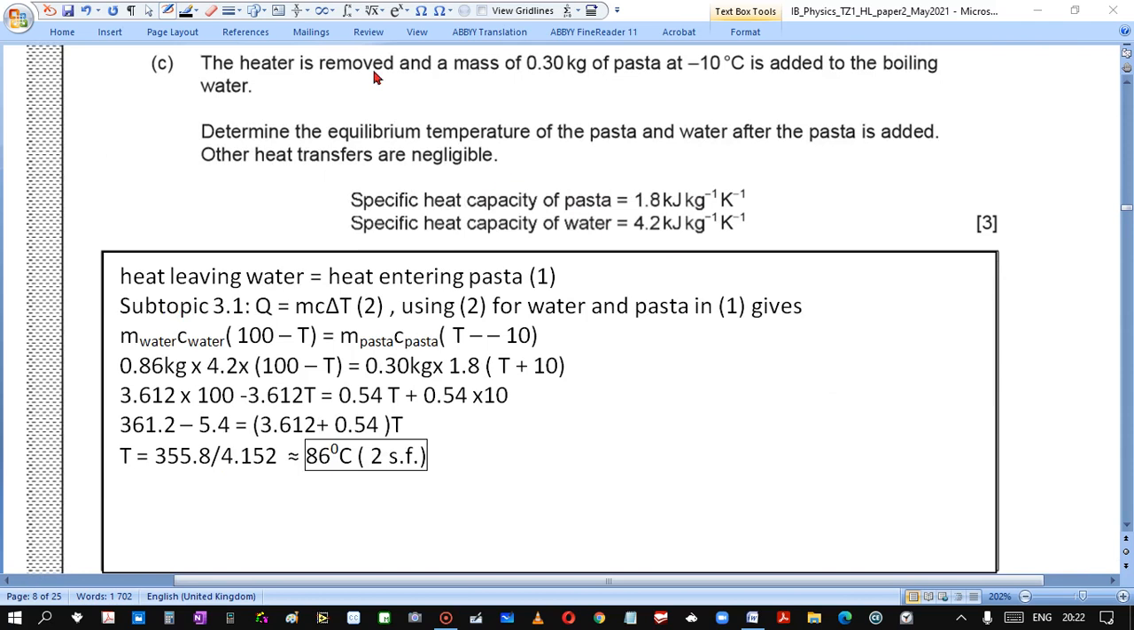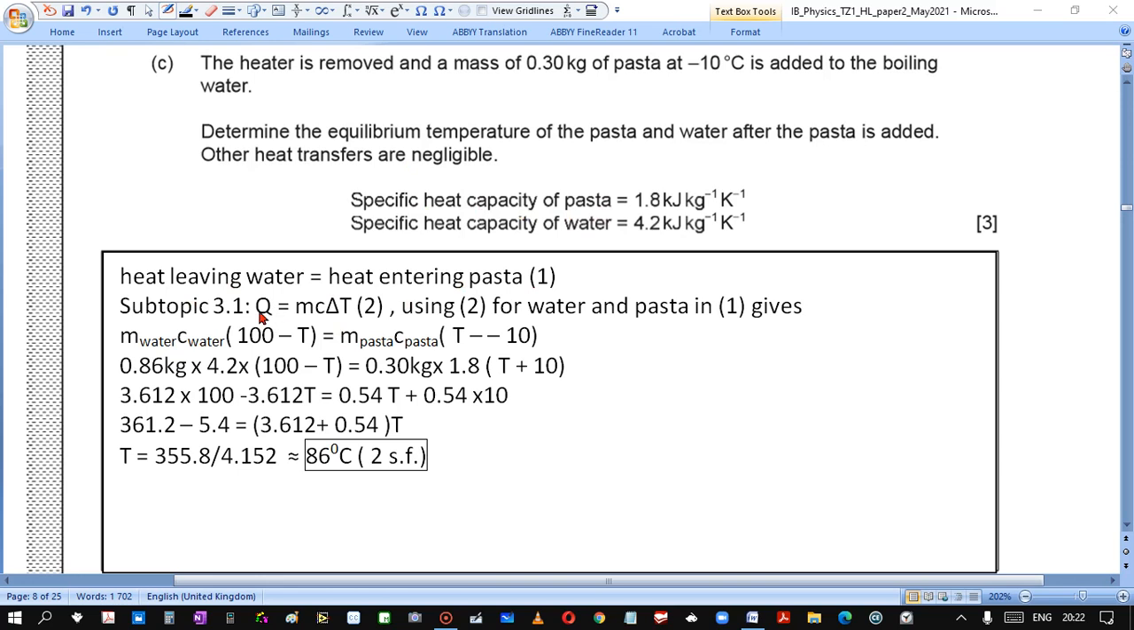Part C. The heat is removed and a mass of 0.30 kg of pasta at minus 10 degrees Celsius is added to the boiling water. Determine the equilibrium temperature of the pasta and the water after the pasta is added. Other heat transfers are negligible, and information about specific heat capacity of pasta and water is given. So heat leaving water equals heat entering pasta.